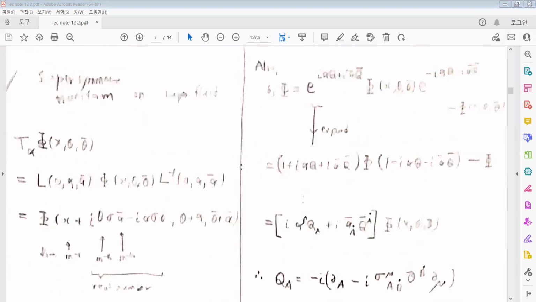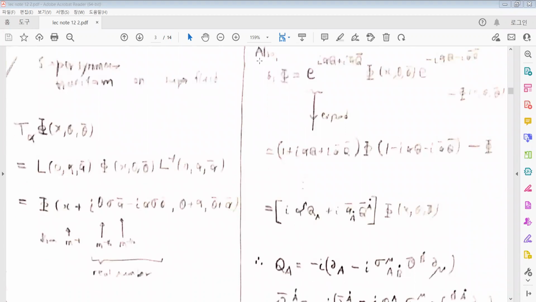So if we act on such superfields with the supersymmetric transformation, there will be some superfields acted on by the supersymmetric transformations, and there will be some conjugates acting on the superfields, and there will be some shifts of the parameters of the superfields with such a term.